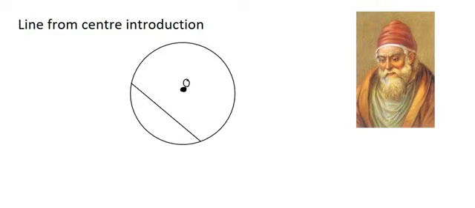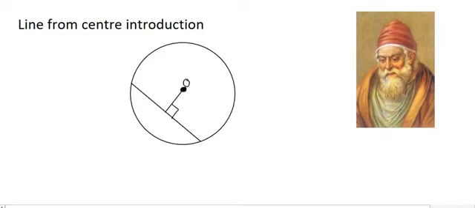Now we can switch things up in the opposite way, so let's draw a line from the center and try to make it form an angle of 90 degrees with the chord. It doesn't have to hit halfway. I just want you to make it be 90 degrees, like that over there. Now we're not going to say midpoint, because that's not necessarily true. What we wanted was to make sure that that was 90 degrees.